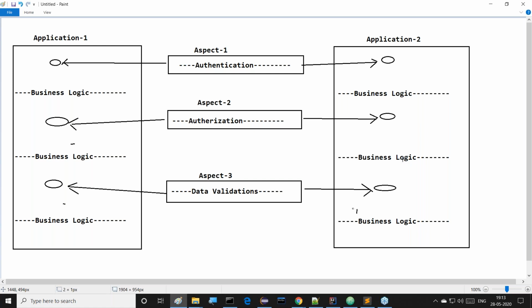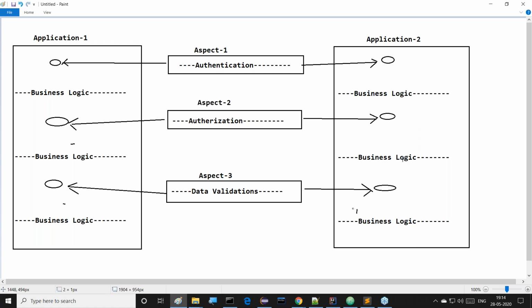While executing our program, we are just giving our services to both the applications. It's not like code injection. Whenever we execute the programs and identify a particular join point, at that join point the flow will come to the aspect, the aspect will be executed, and the flow of execution again comes back to the applications.